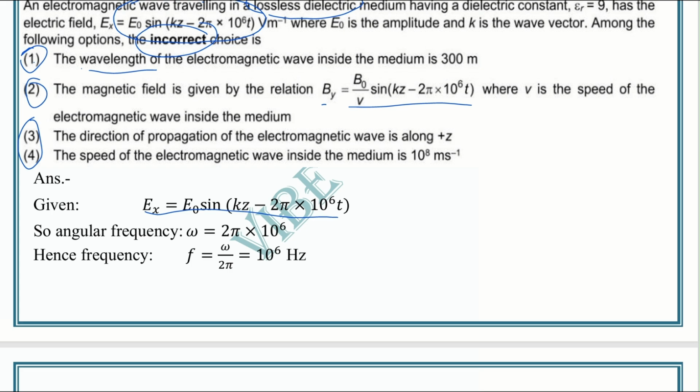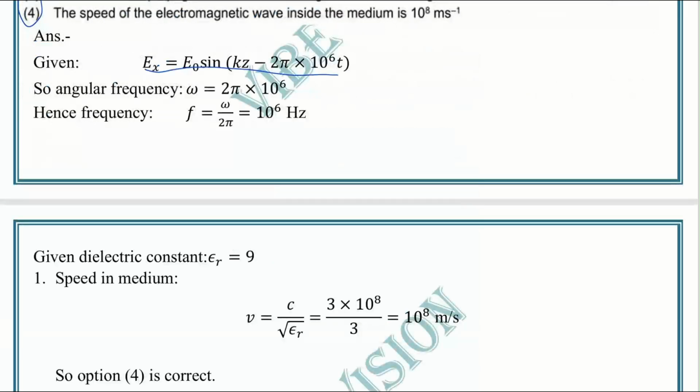If we want to find these, how should we proceed? First we have to find the angular frequency. As we know, the general formula is E equal to E0 sin(kz minus omega t). So here 2 pi into 10 to the power 6 is our angular frequency.